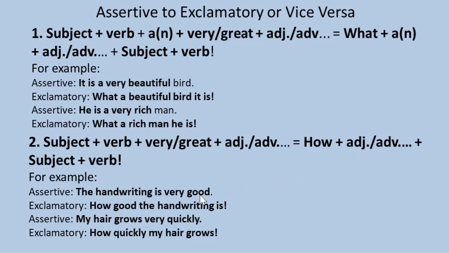Here the adjective is good, then the subject is the handwriting, and the verb is is, then the note of exclamation. How, quickly is the adverb, my hair is the subject, grows is the verb, then the note of exclamation. So follow this structure to transform assertive to exclamatory or vice versa.